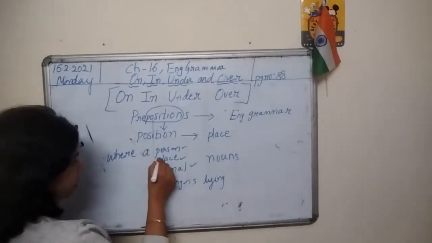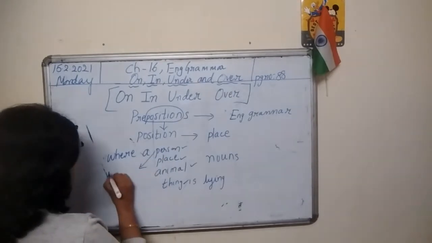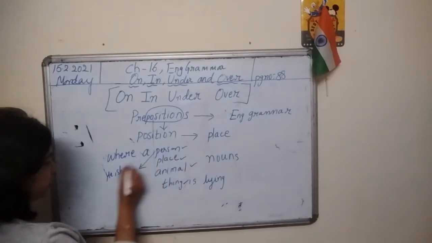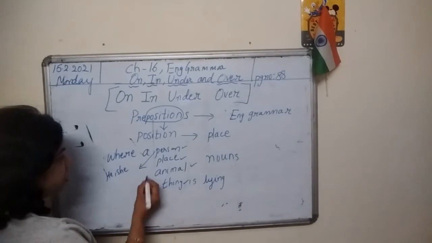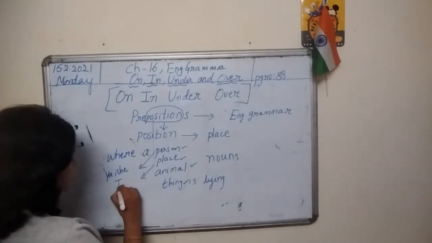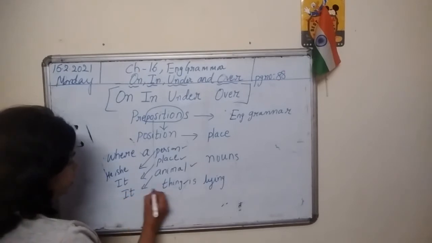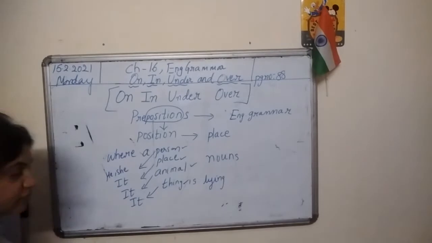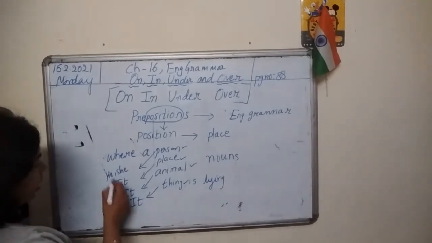And to a person, we use he or she. If it is a boy, then we say he. If it's a girl, then we say she. And for a place, we say it. For an animal also, we say it. For a thing also, we say it.